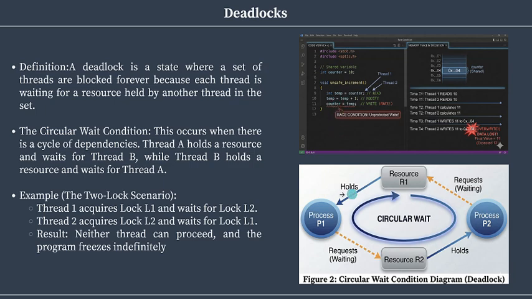And here we have a diagram, and here we have a simple example, the two locks example, where thread 1 holds lock A and waits for lock B. Thread 2 holds lock B and waits for lock A. No one continues, so the program is eventually frozen, doctor. Let's go next.